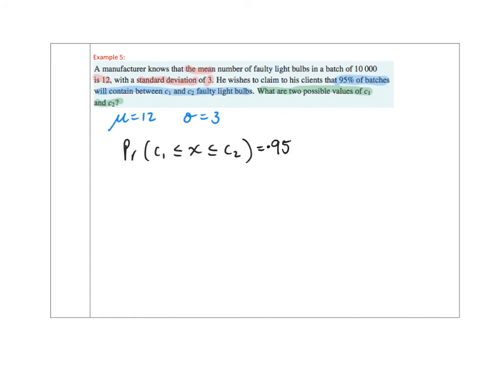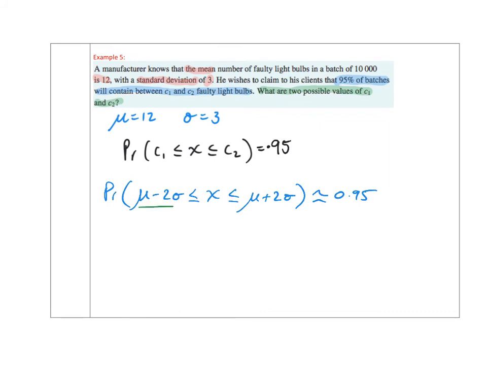The two possible values of C1 and C2 are saying that we know 95% of batches will contain between C1 and C2 faulty light bulbs. Well, we know something for a really good approximation for about 95%. What we know is that the probability of mu minus 2 sigma less than or equal to x less than or equal to mu plus 2 sigma, well, that's about 0.95.